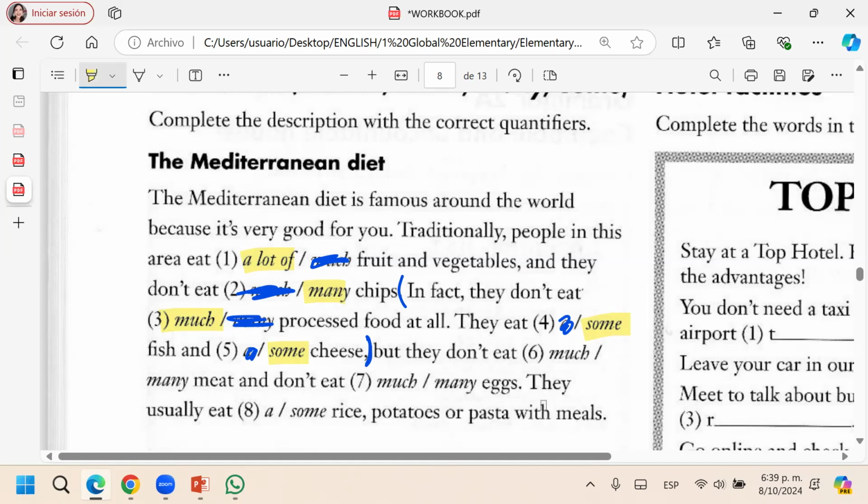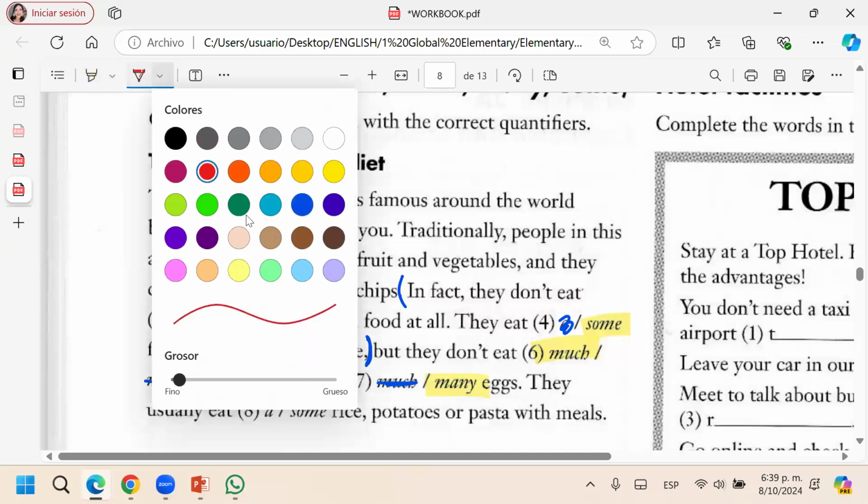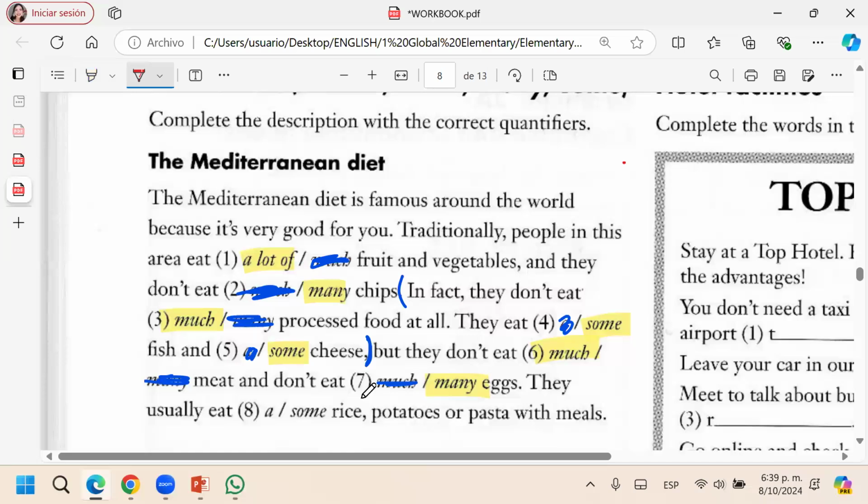They don't eat much meat, because meat is uncountable: much. And they don't eat many eggs. Many eggs. Look at what I told you. Much and many are most commonly used for negatives. Don't eat, don't eat. Much and many are more commonly used for negative sentences.